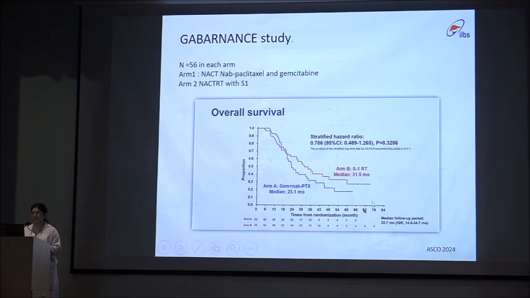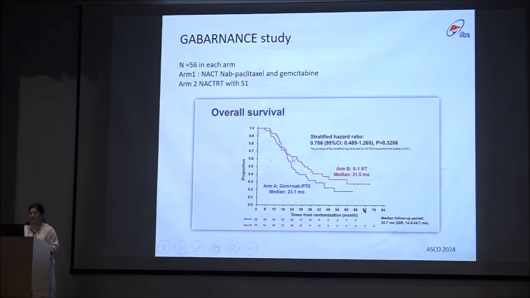The Gabbard-Nack study was presented at ASCO 24. The paper is not out yet. In this, 2 arms were compared: neoadjuvant nab-paclitaxel with gemcitabine versus neoadjuvant CT-RT with S-1, with 56 patients in each group.